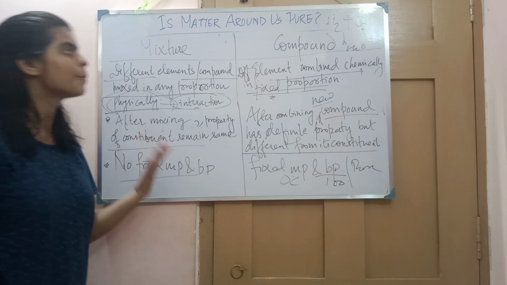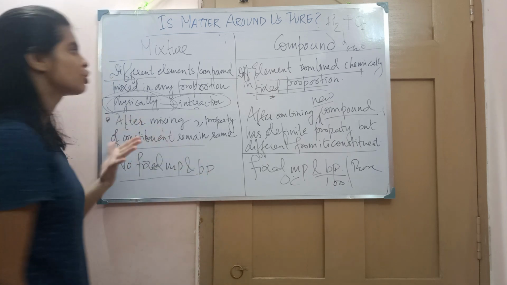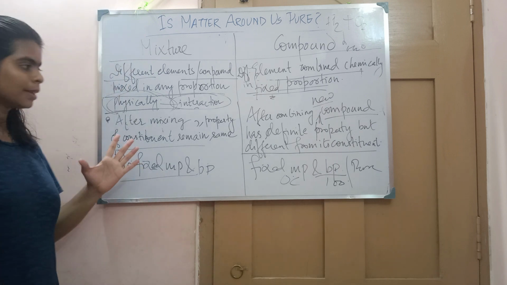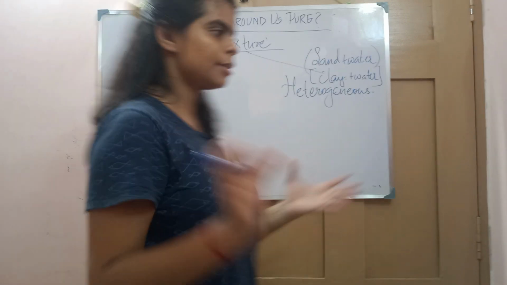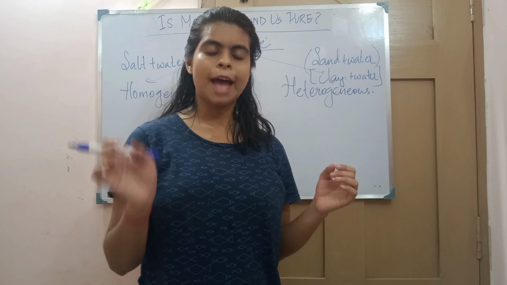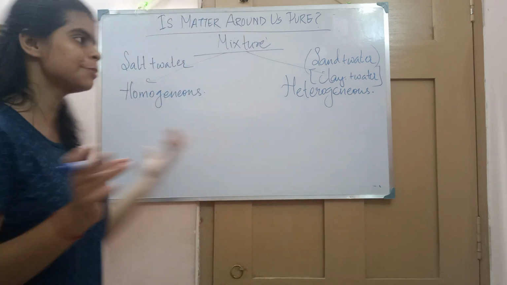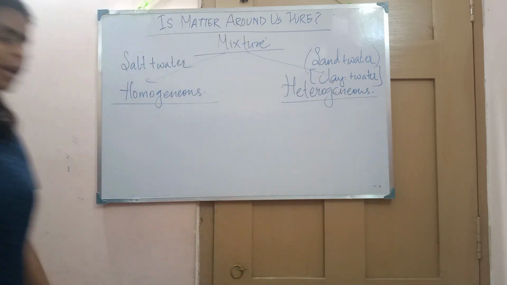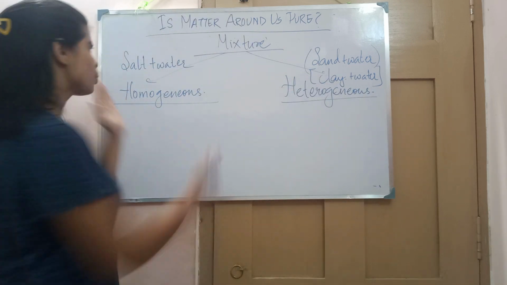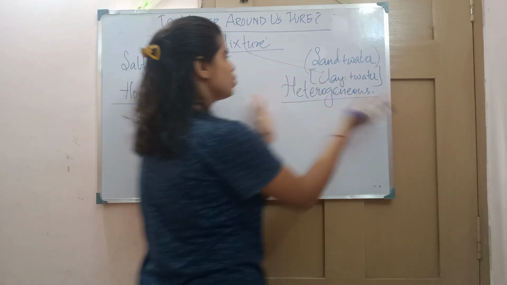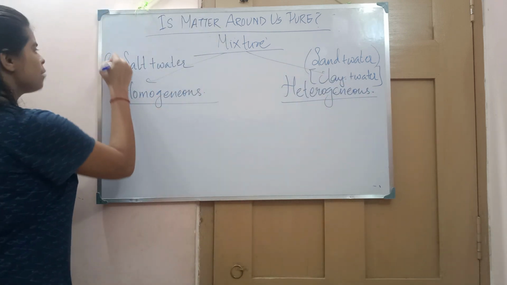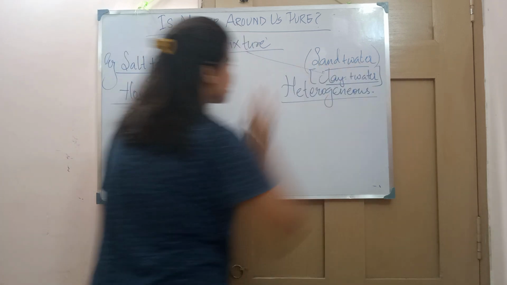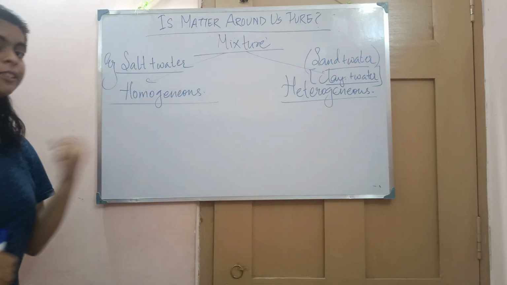So here are the differences between the mixture and the compound. Whom should we call mixture and whom should we call compound? Now, there are different types of mixture, and due to this, the mixture has been categorized as homogeneous and heterogeneous. To understand it better, I have taken examples: salt plus water, sand plus water and clay plus water, for better understanding.